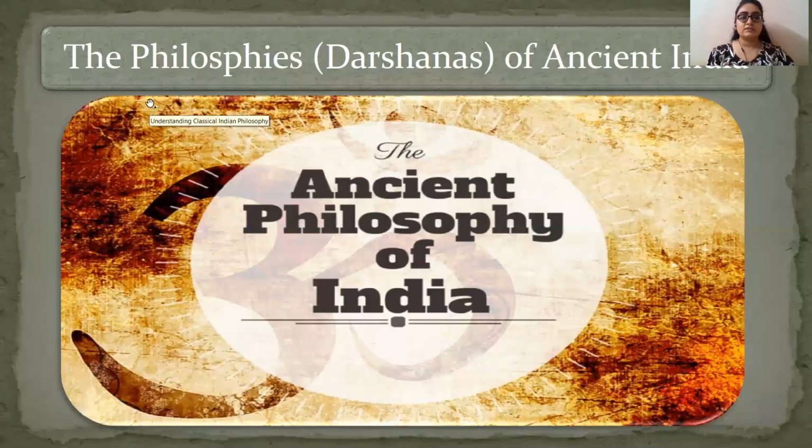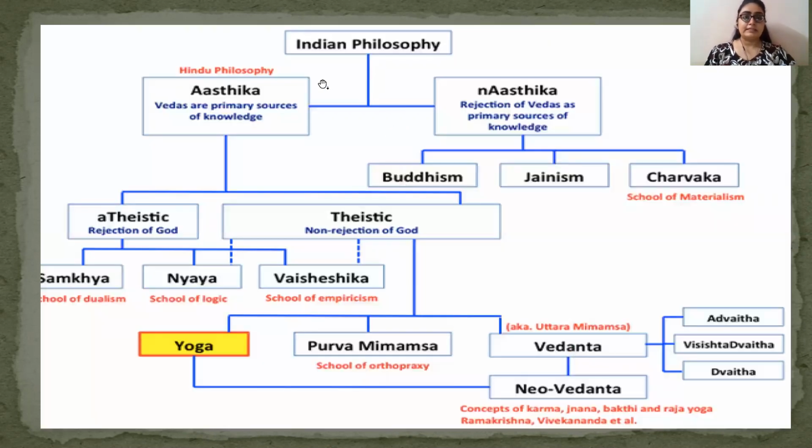So it is the ancient philosophies of India. You can say schools of philosophies or darshanas of philosophy, one and the same thing. In Hindi, we will say it as the darshanas of ancient India. Okay, so before we start, let's see the bifurcation of Indian philosophy. Indian philosophy has been bifurcated into two broad areas. The first one is the orthodox school of philosophy and the second one is the unorthodox school of philosophy.